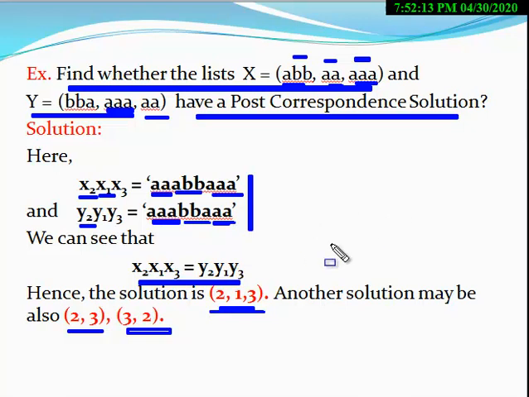Both are equal. Clearly both are equal. Therefore (2, 3) and (3, 2) are also solutions of this problem, right? So this is the first problem related to the PCP. Now we come to the next problem.